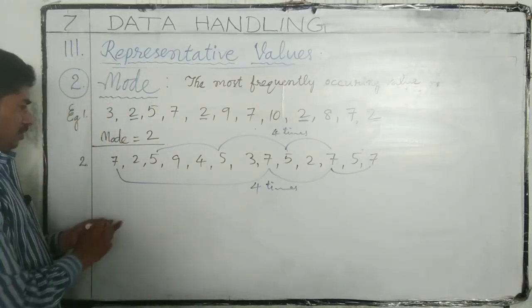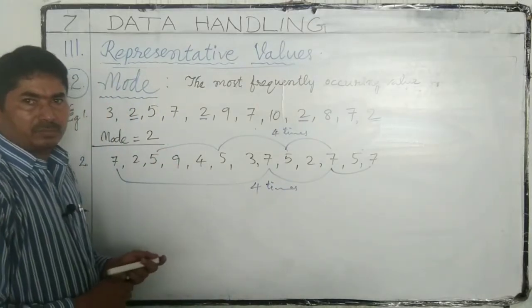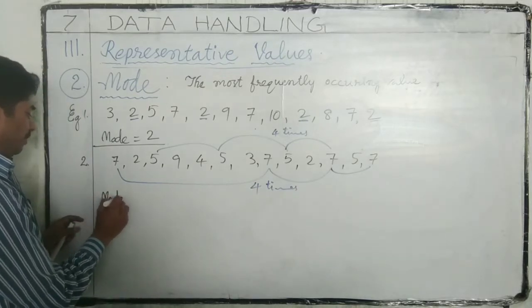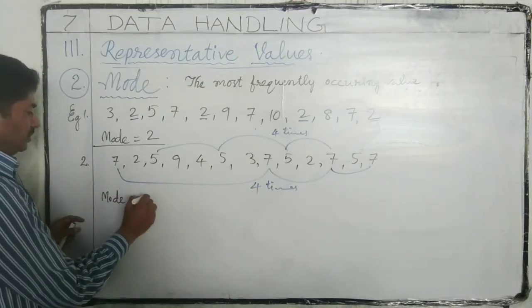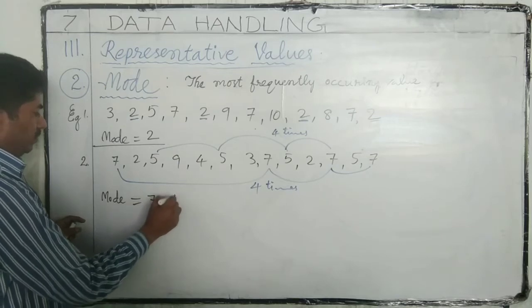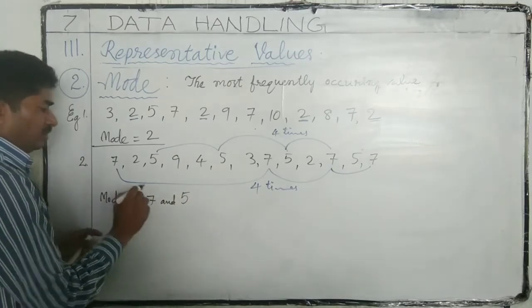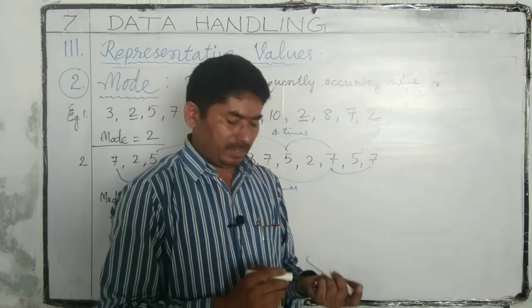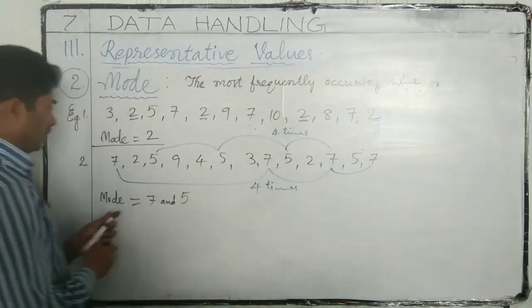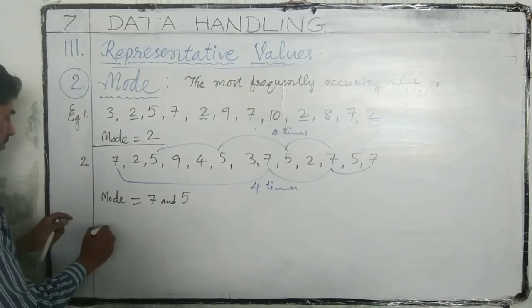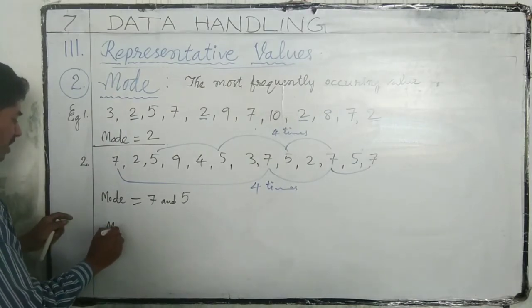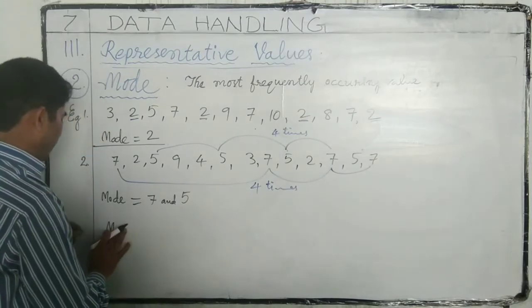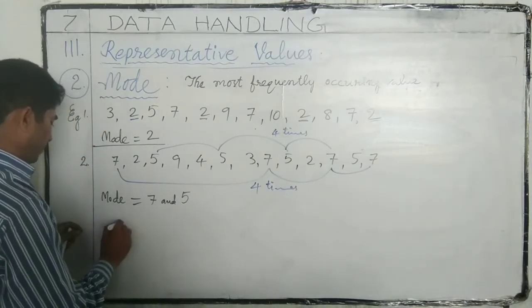So these occur an equal number of times. That's why the mode of this data is 7 and 5. So this data is called bimodal data. If a data set contains two modes, then it is called bimodal data.